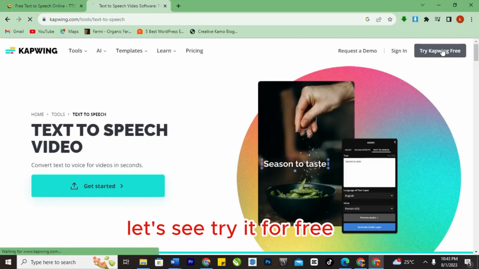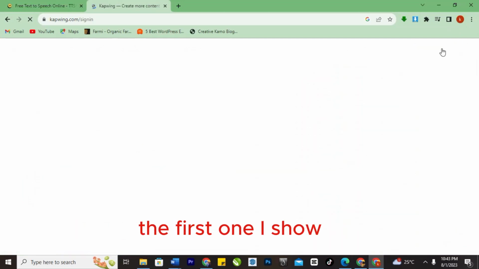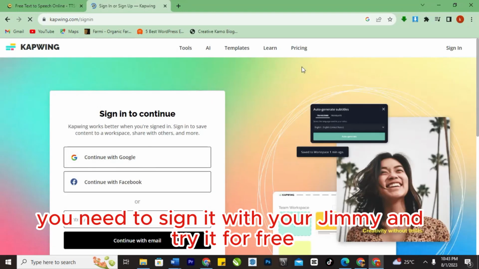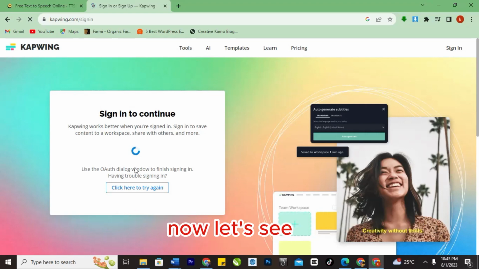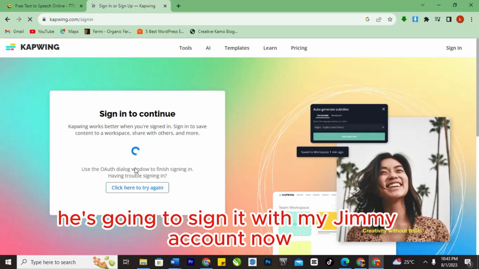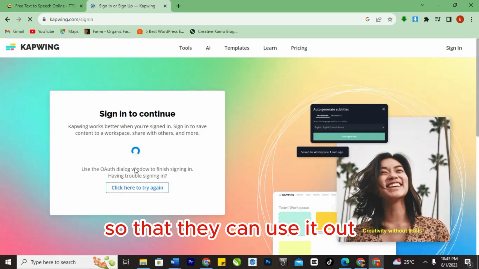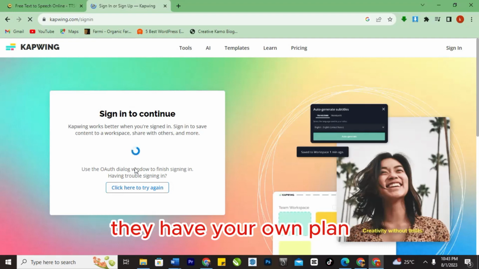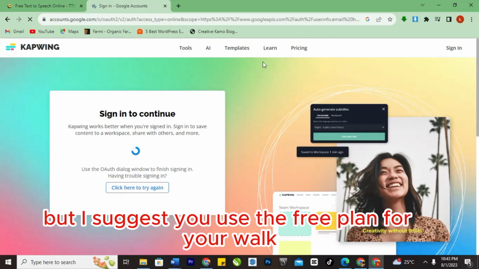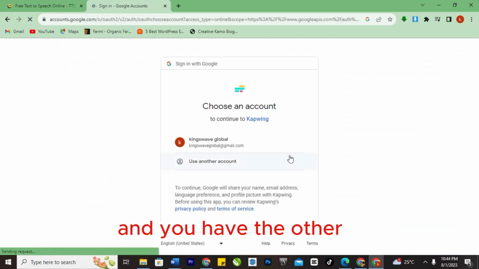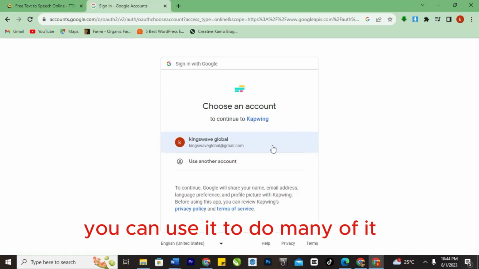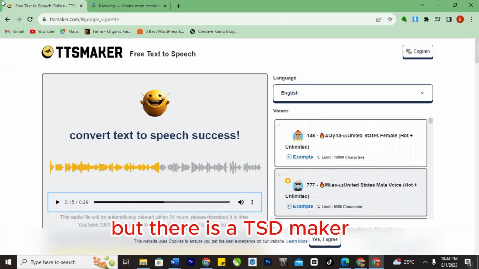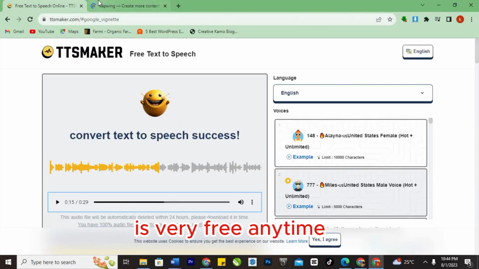Try it for free. The first one I showed, which is ttsmaker.com, is free. This one you need to sign in with your Gmail and try it for free. Now it's going to sign in with my Gmail account so that I can use it. I think they have pricing, they have a free plan and other plans, but I suggest you use the free plan for your work. If you have another Gmail account, you can use it to do many of them if you are using Capwing, but if you are using TTSMaker, it's free anytime, any day.